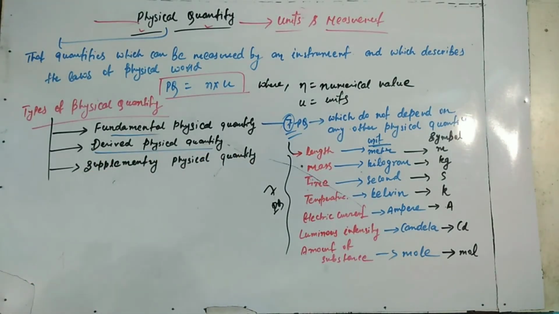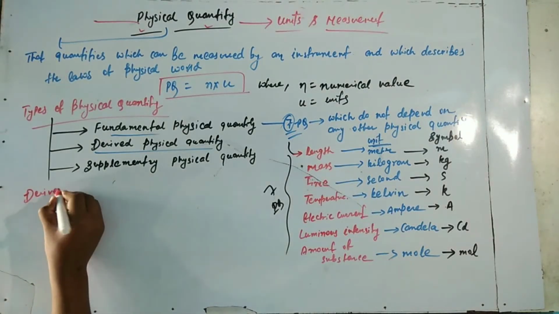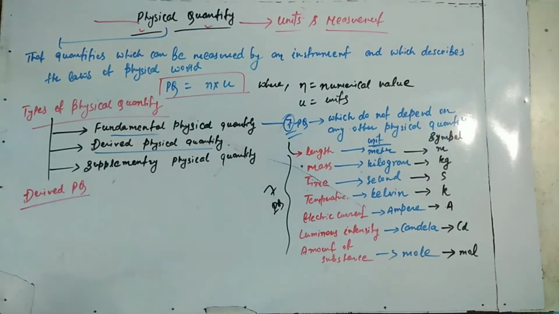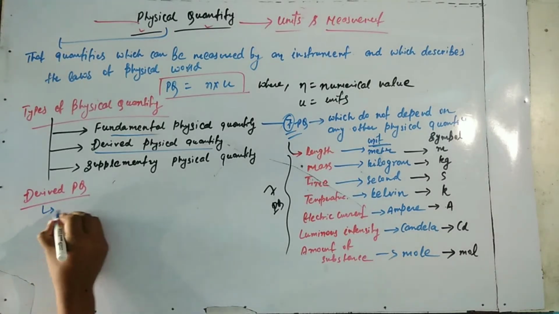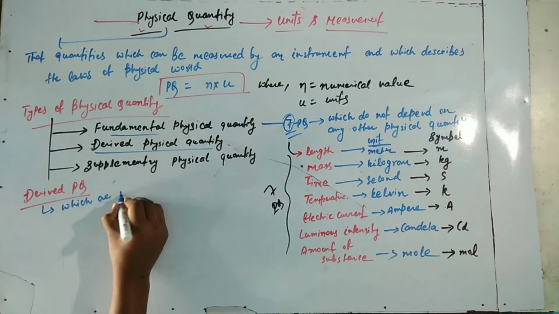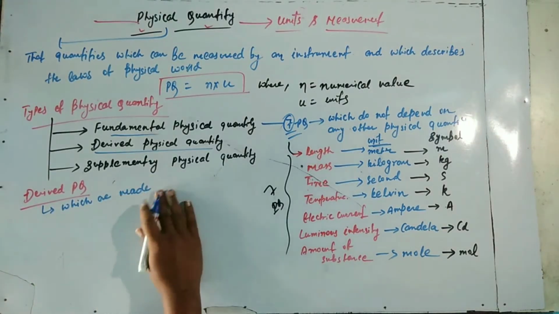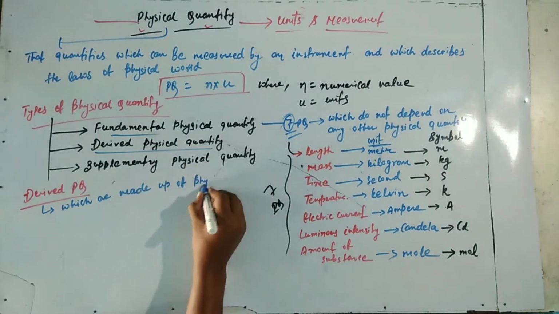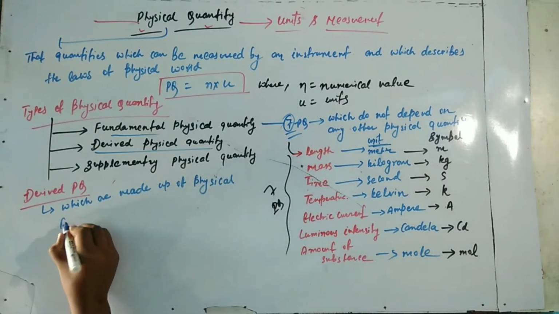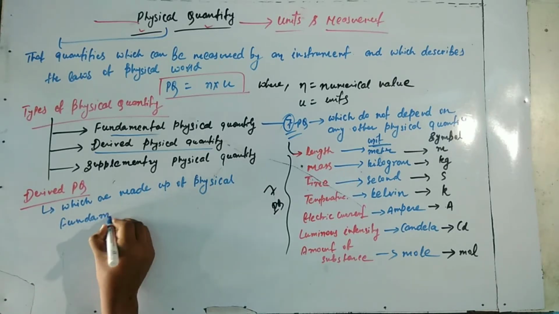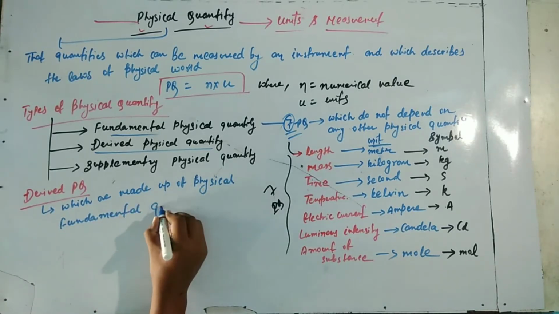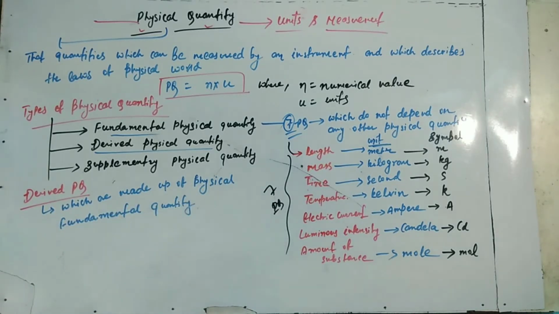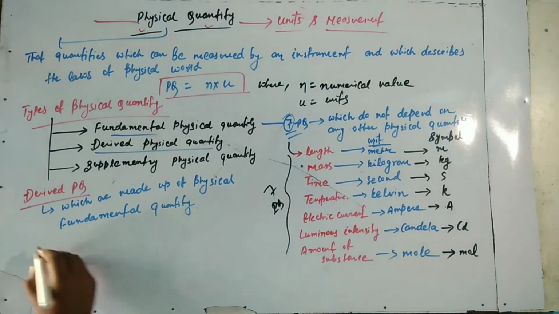These seven physical quantities are fundamental. Next type is derived physical quantity. Derived physical quantities are those made up of fundamental physical quantities.